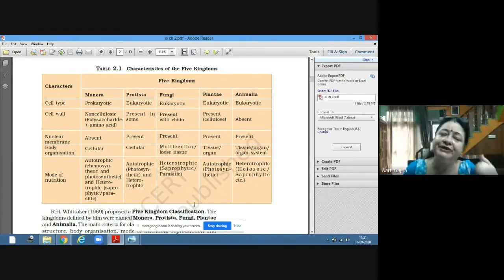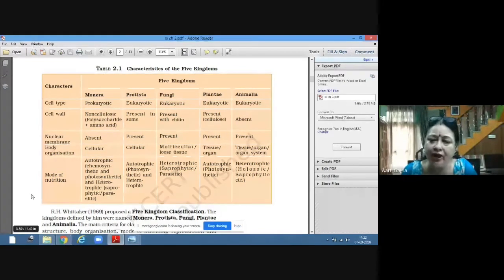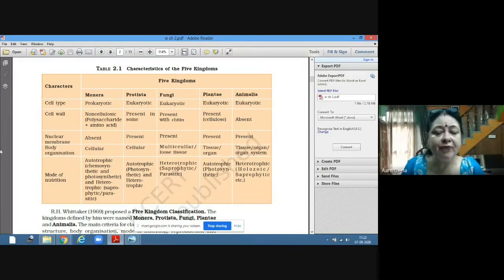And it can be saprophytic. Saprophytic means the food taken is dead and decayed material. So this is called saprophytic. So in animals, the mode of nutrition is always heterotrophic, and in heterotrophic it can be holozoic or it can be saprophytic. So this was all about the five kingdom classification which was given by R.H.